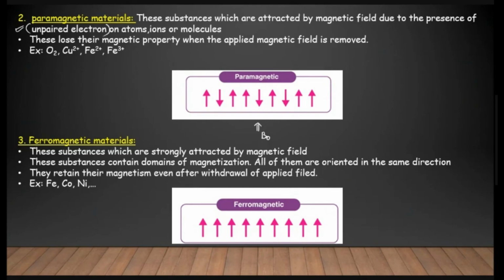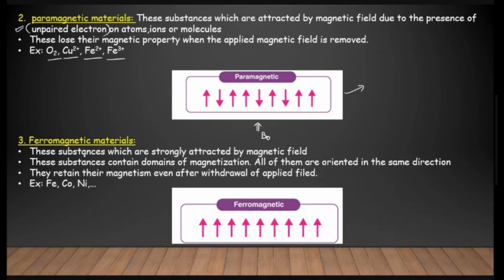These lose their magnetic property when the applied magnetic field is removed, so it is not a permanent magnetic property. Once the external magnetic field is removed, they come back to normal. Examples are oxygen, Cu2+, Fe2+ and Fe3+. Third one is ferromagnetic materials.